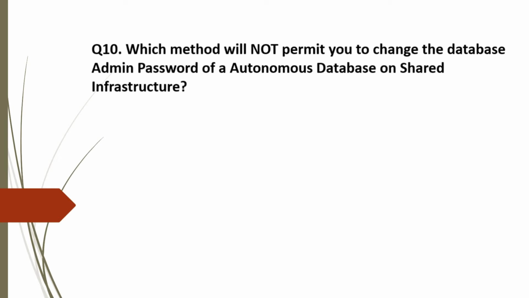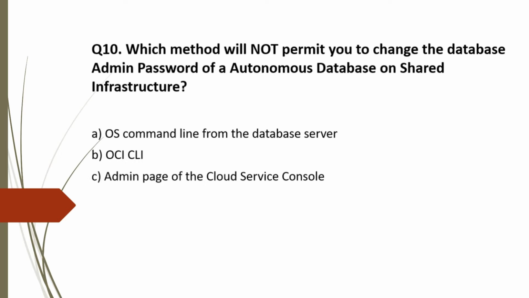Question 10. Which method will not permit you to change the database admin password of an autonomous database on shared infrastructure? The options are A. OS command line from the database server, B. OCI CLI, C. Admin page of the Cloud Service Console, and D. SQL Developer. Remember, we have to select which is not. Let's analyze the options.